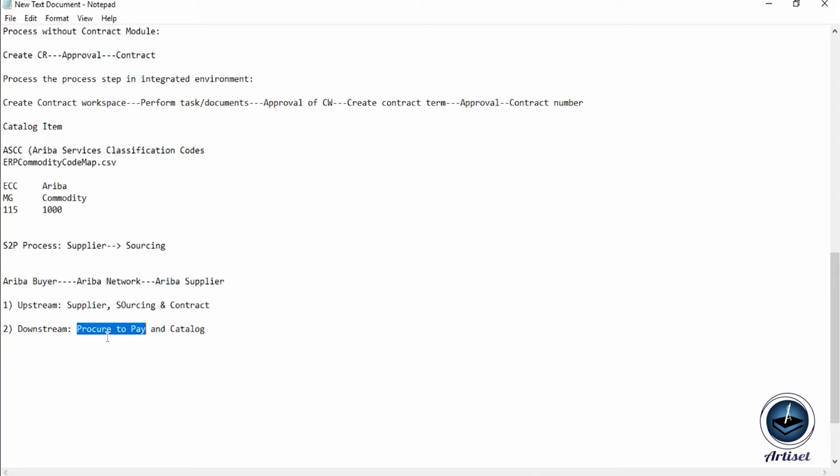So that's something we have to do in the procure to pay solution. And the last one is the catalog. Catalog is just like the material master in the backend system. Whatever products we would like to configure in Ariba, we can simply configure in the form of a catalog. So these are the main solutions supported by Ariba to fulfill the customer's requirements from the fulfillment point of view.